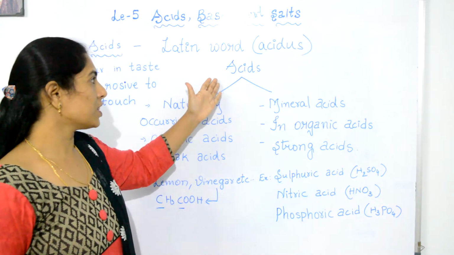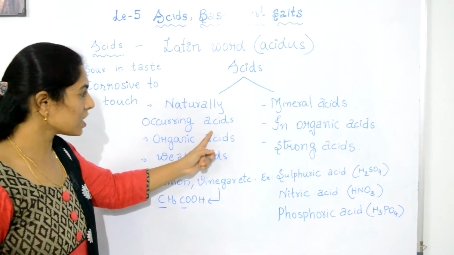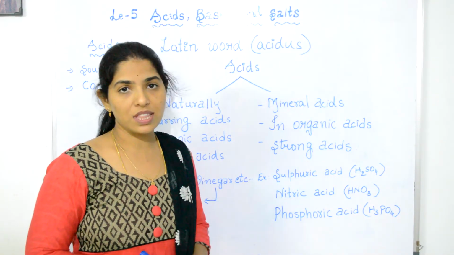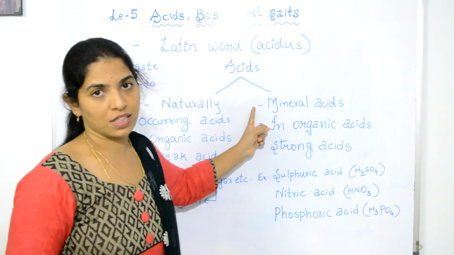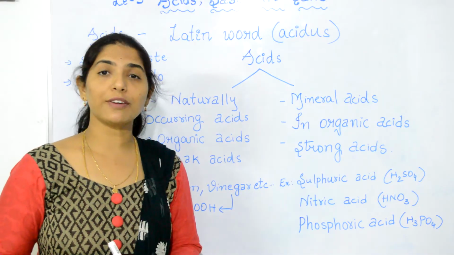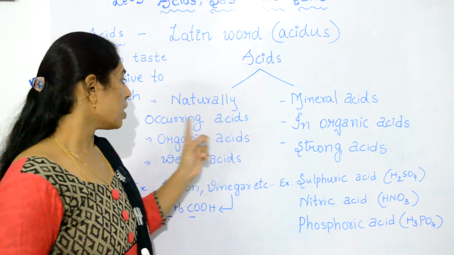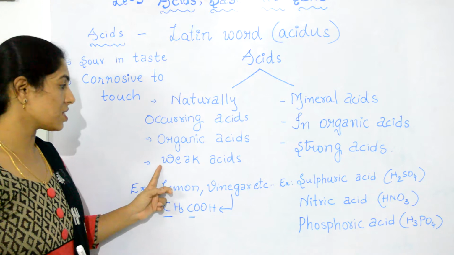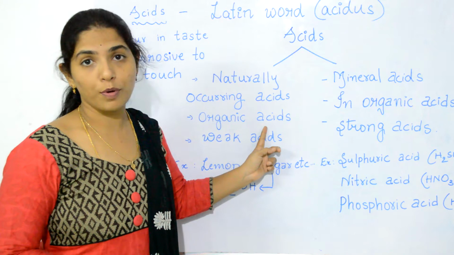Now we can classify these acids into two types. The first one is naturally occurring acids and the second one is mineral acids. So what are these naturally occurring acids? The acids which are present in fruits and vegetables, we call them naturally occurring acids. They are weak acids, also called organic acids because of carbon compounds present in them.